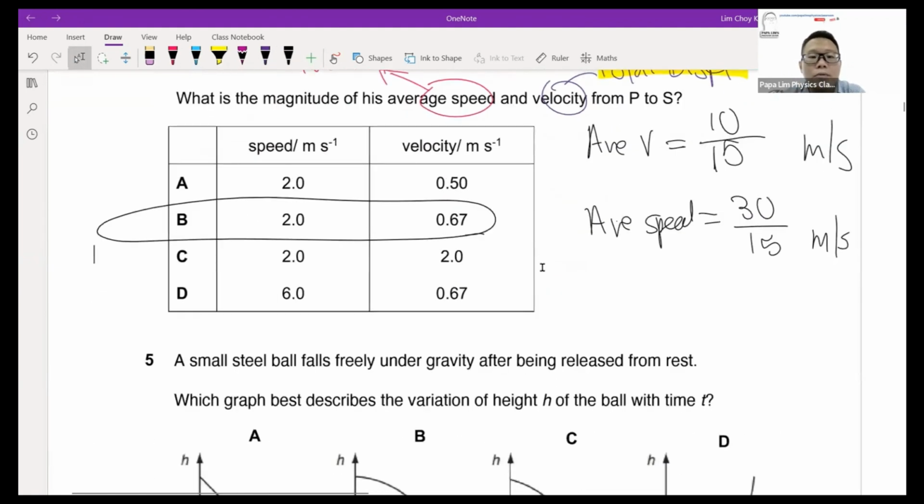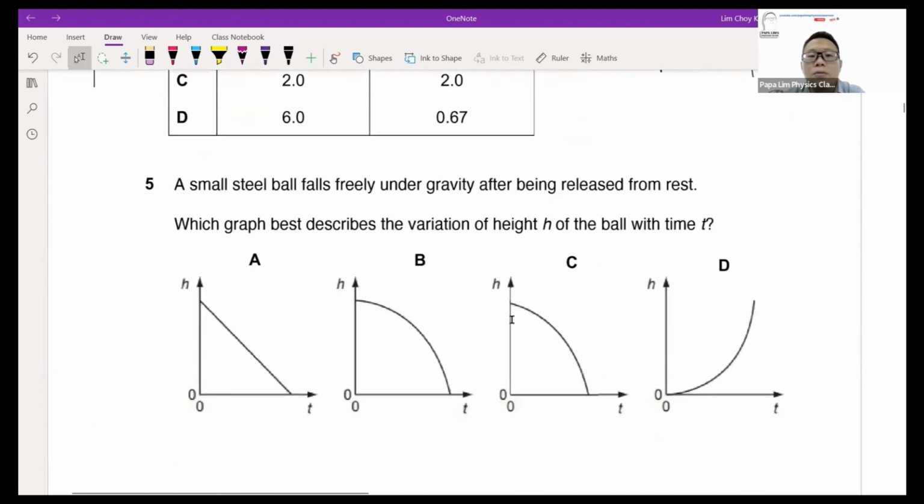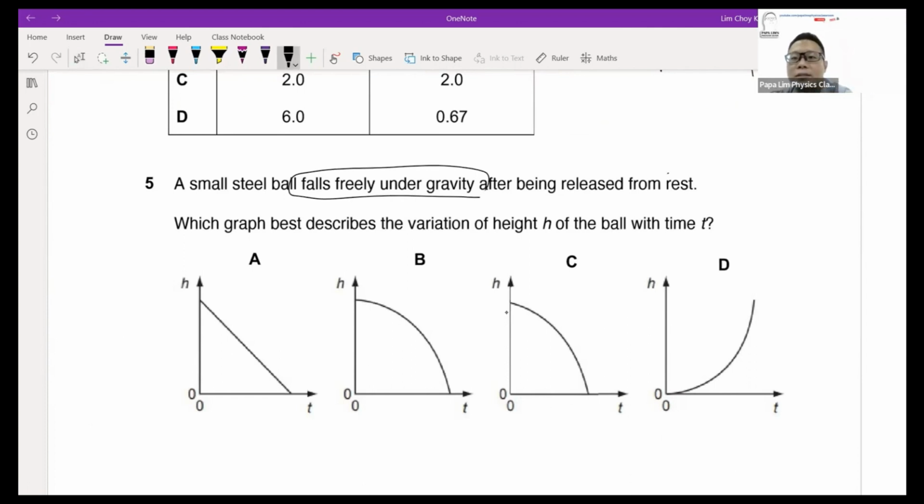For question 5, we are looking at the ball falling under free fall, freely under gravity, and it starts from rest. It falls freely under gravity after release. That means the ball is actually at a certain height already. So this information will tell us that at the starting point, time 0, it has to be a certain number. This will tell me the height. Option D is out straight away.